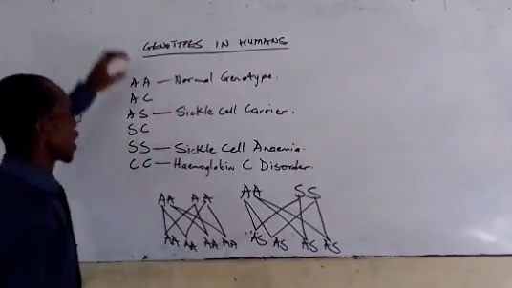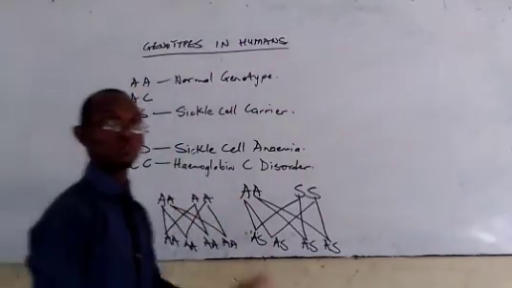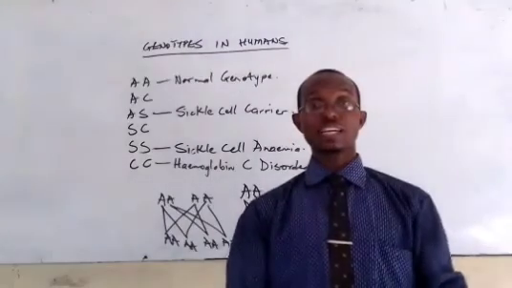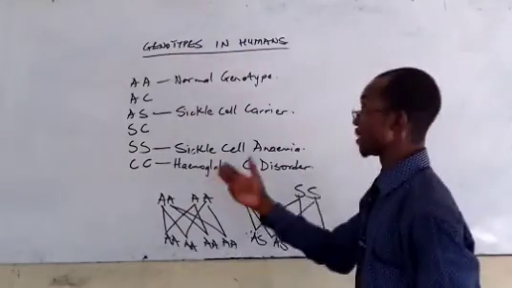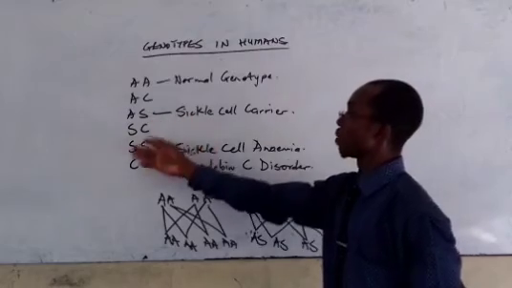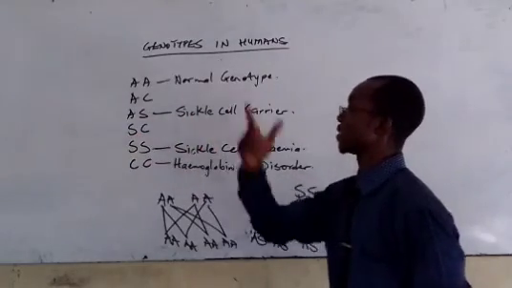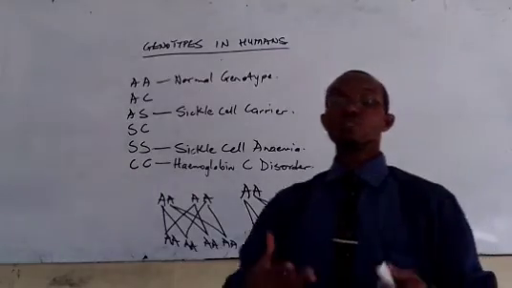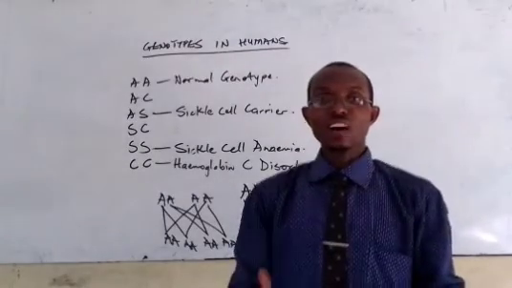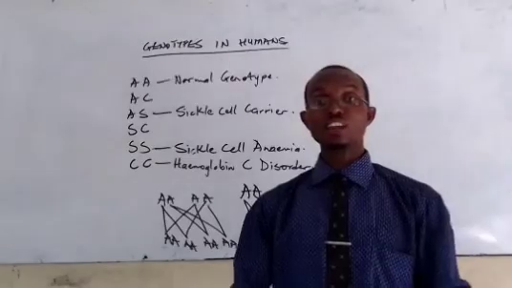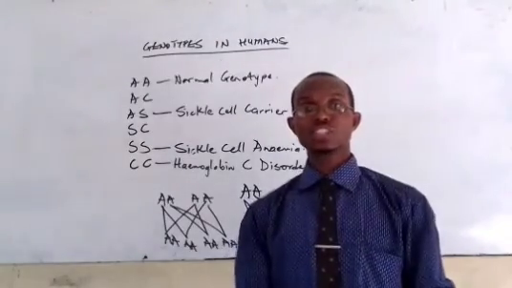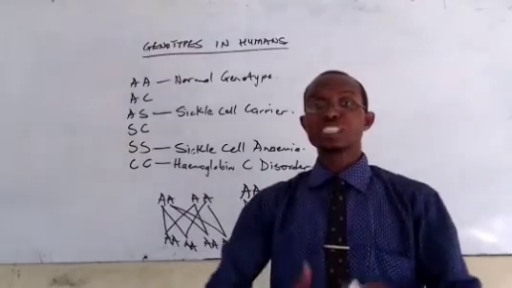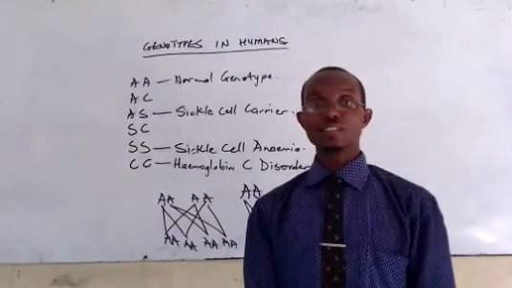The reason why we call AA the normal trait is because it saves other genotypes from certain scenarios. When we have the SC, the SS, the CC, and AS as well, they always have some health conditions that vary from light cold to severe fever and the rest of those.